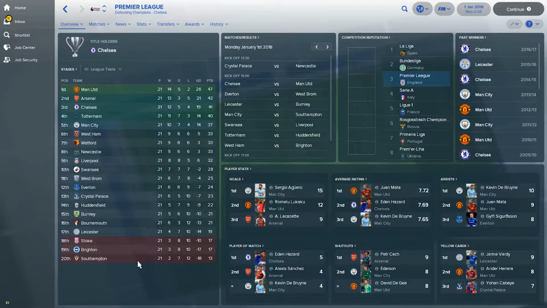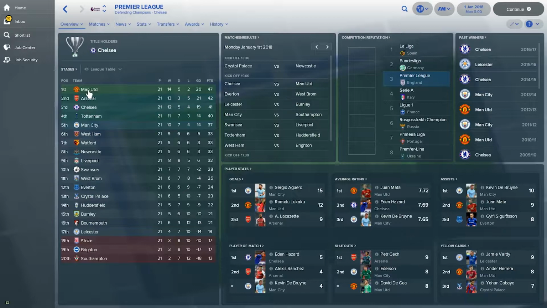Going back to the table though, just to have a look if we have any other surprises. Liverpool are doing quite badly. They're in 9th position and they are actually 8 points adrift of the places giving access to the Champions League. At the bottom, we see Southampton performing terribly, Brighton and Stoke. So a lot of surprises, especially compared to reality around the end of December 2017.